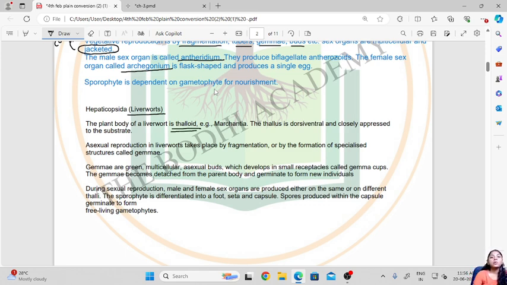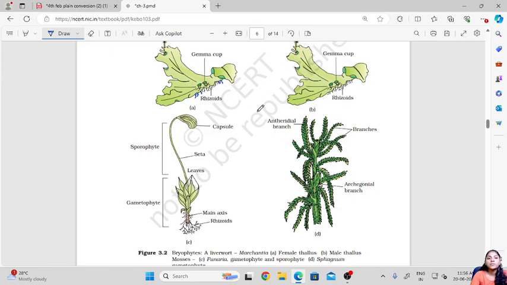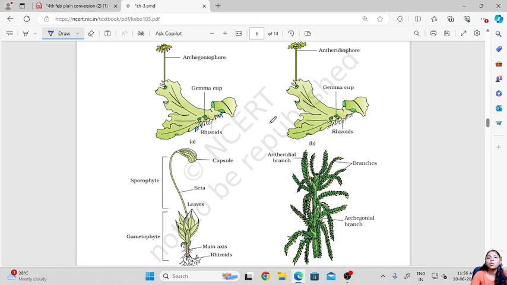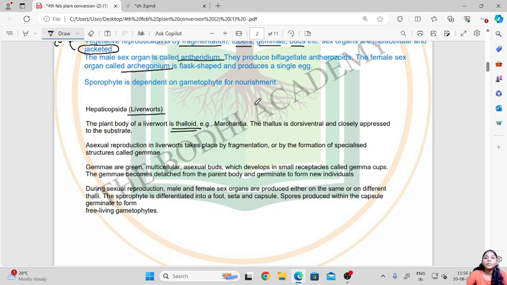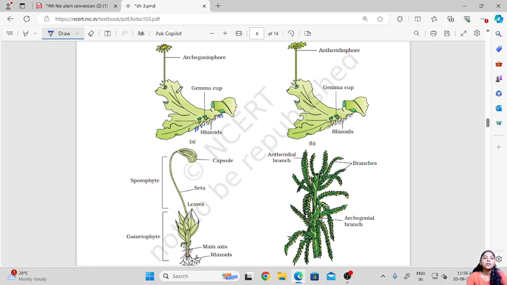For example Marchantia, as we have seen here, the plant body is thalloid, meaning it is not well differentiated into root, stem and leaves. So we call this structure as thallus. Then the thallus is dorsiventral and closely appressed to the substrate. So these rhizoids will attach to the substrate.